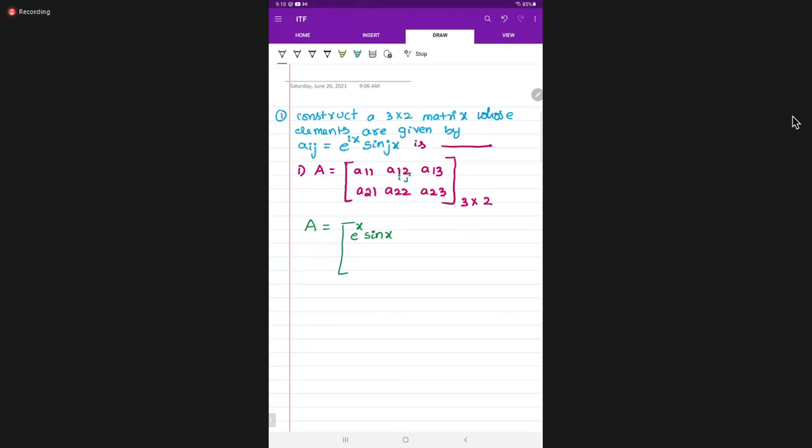Substitute the values. E power 2x sin 2x? Why are you taking 2x? I value is 1 only, no? E power x sin 2x. Next, e power x sin 3x.